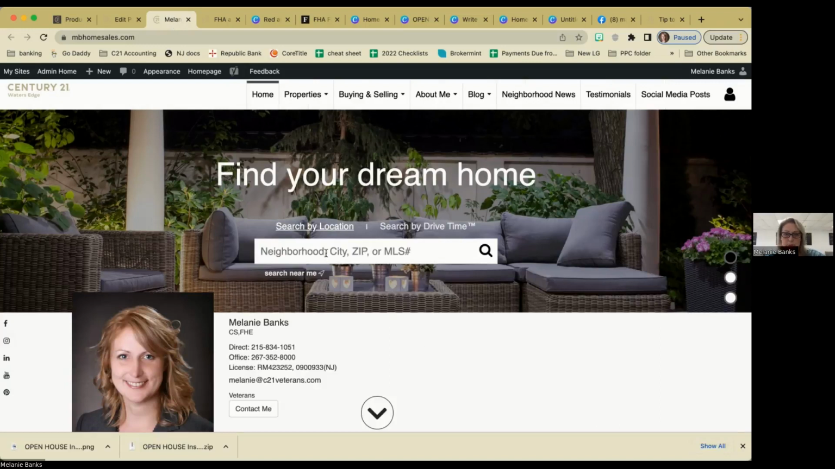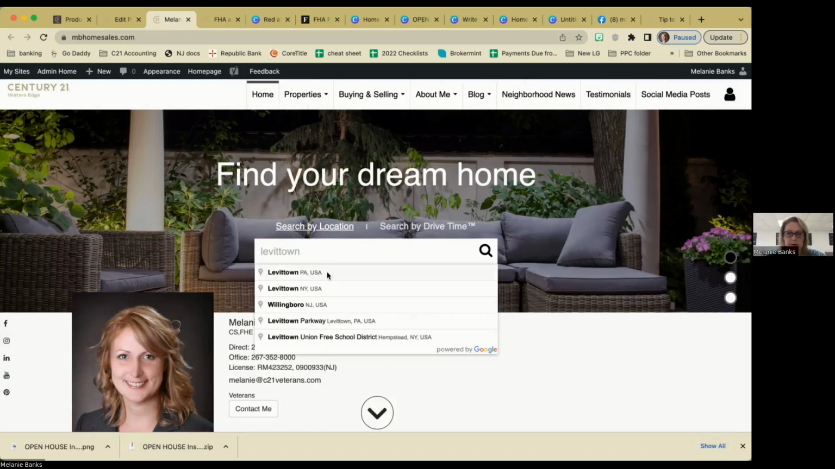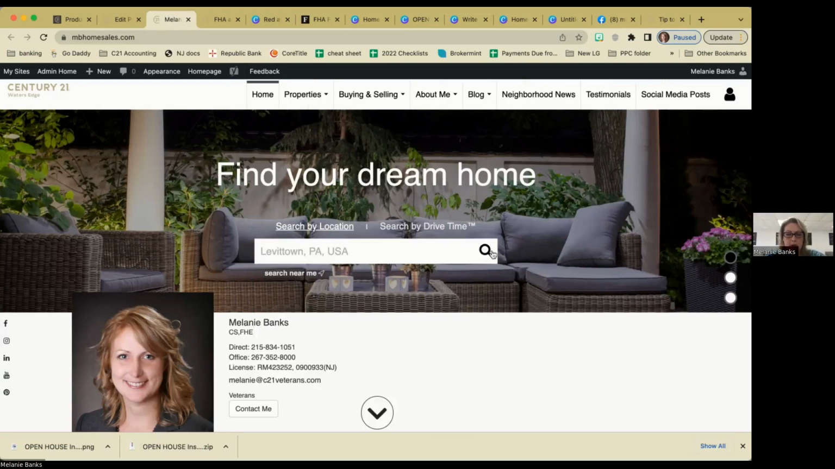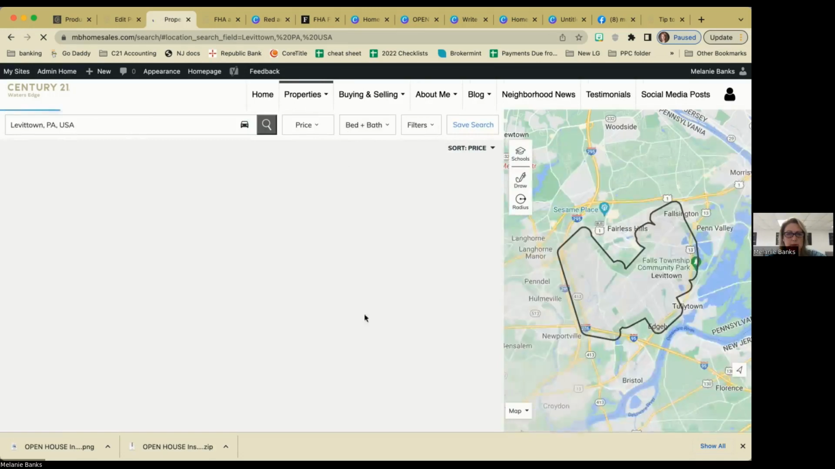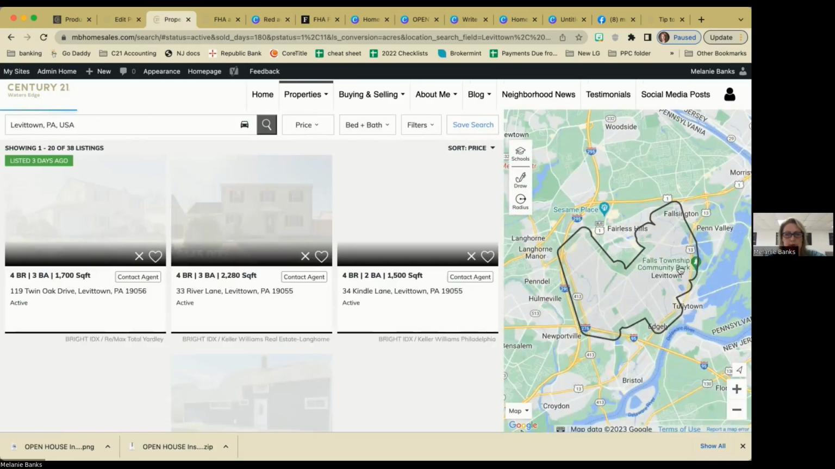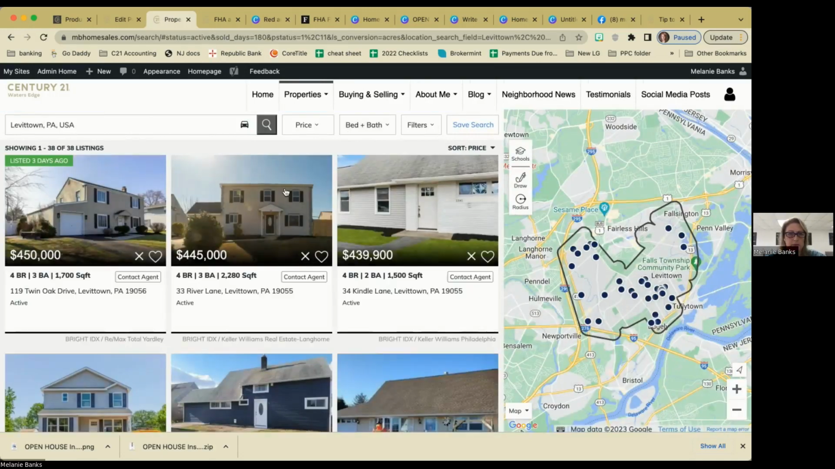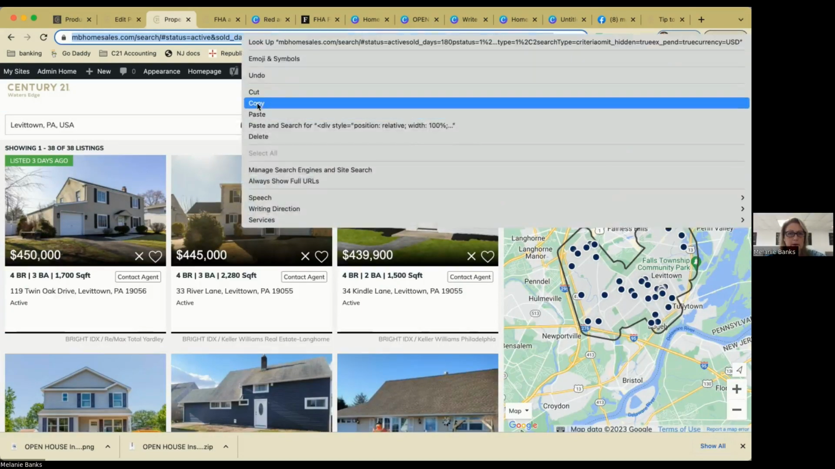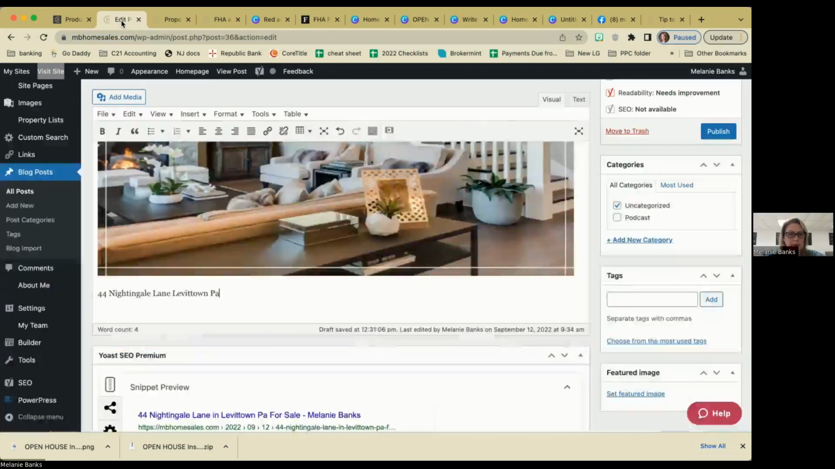Now this is your cool website. That's by Moxi. And I'm going to type in Levittown because Nightingale was in Levittown. Always click this little magnifying search box. Now I've got every house for sale in Levittown currently on my screen. So I'm going to highlight this at the top. I'm going to copy that link and I'm going to go back into my post.